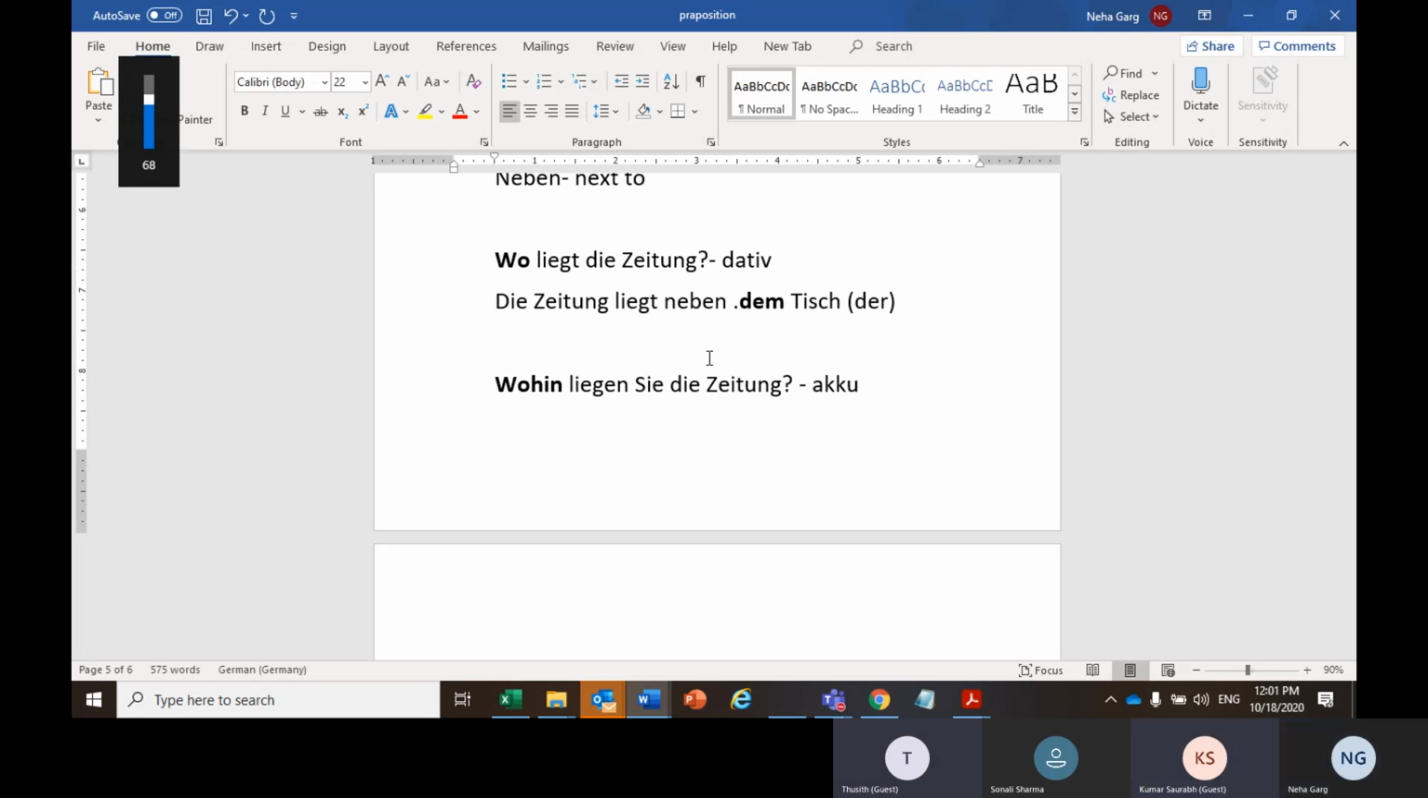For example, wherever it is like wohin, then that is accusative, and wherever it is like wo, then that is dative. So does the sentence change, or doesn't it matter? We don't need to notify that, right? I didn't get your question.